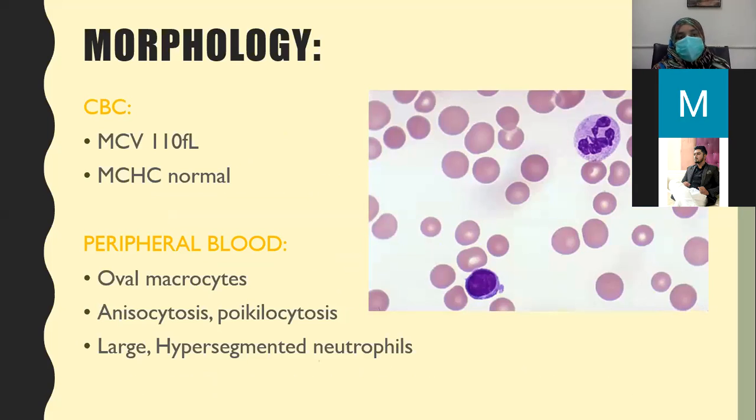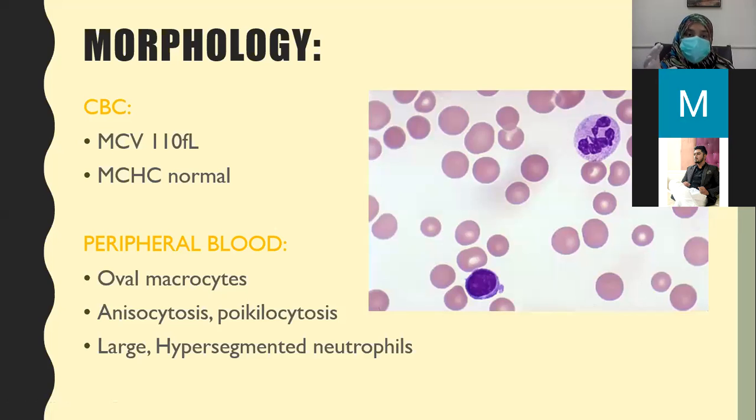What does it look like in the peripheral smear? Morphology on CBC: you will get decreased hemoglobin in the patient. The MCV will be raised because in megaloblastic anemia the cells are abnormally large.